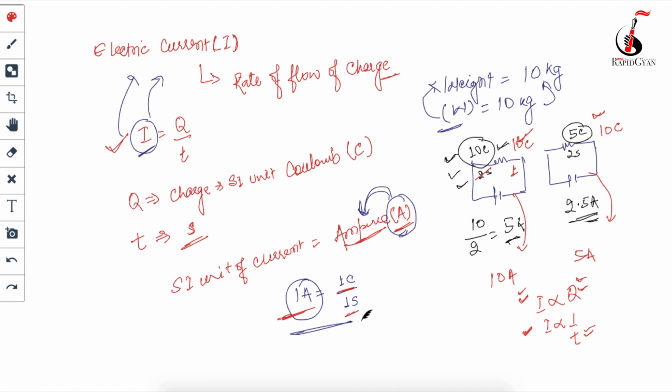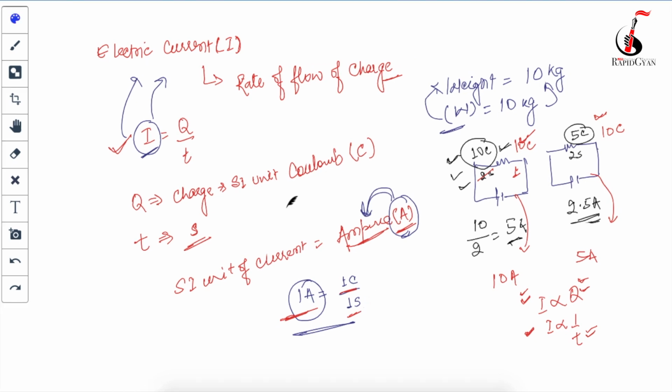So we can say, guys, listen to this very carefully, that if 1 coulomb of charge flows through a circuit for 1 second, then 1 ampere of current is produced.